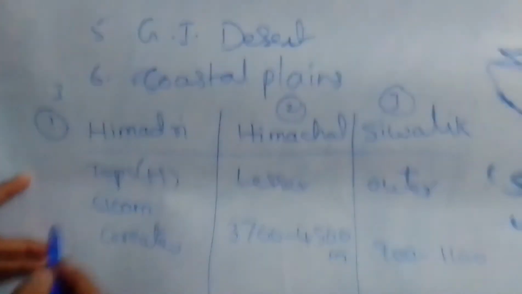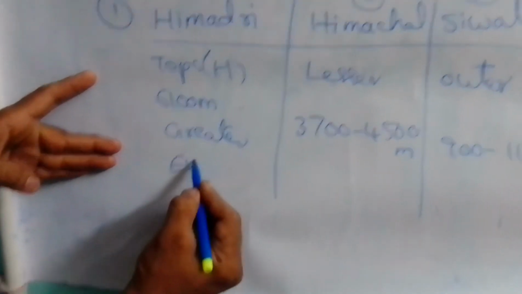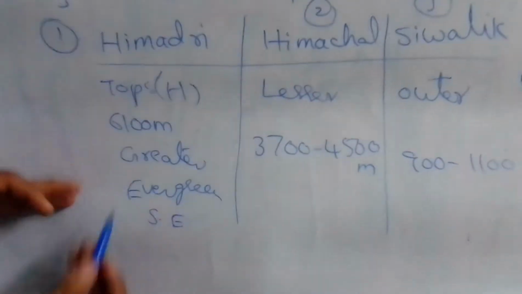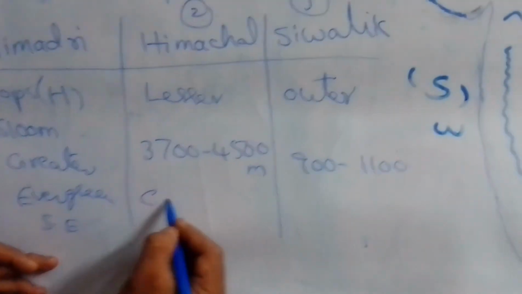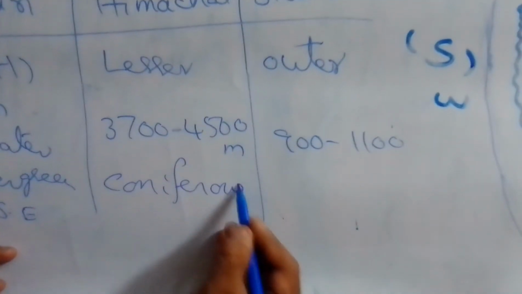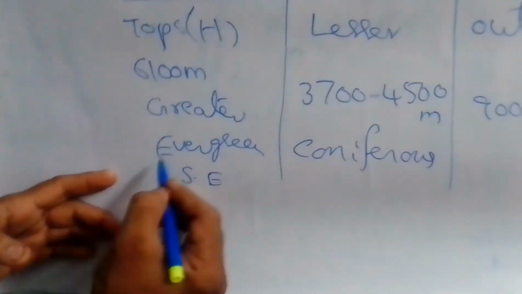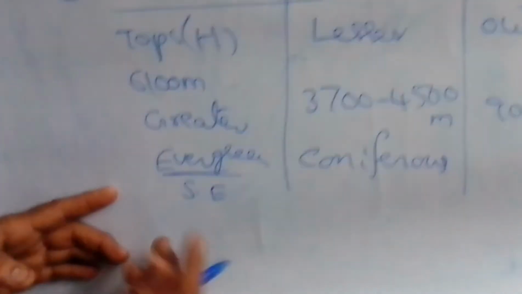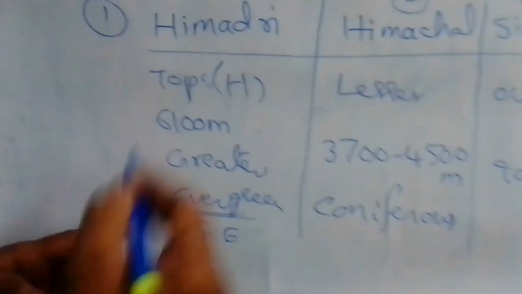And we have to see here, Himadri comprises evergreen or semi-evergreen forests, whereas Himachal comprises coniferous trees. Evergreen forest comprises broad leaves. From the name we can understand the character of the tree: they never shed their leaves, and throughout the year they are green in color.